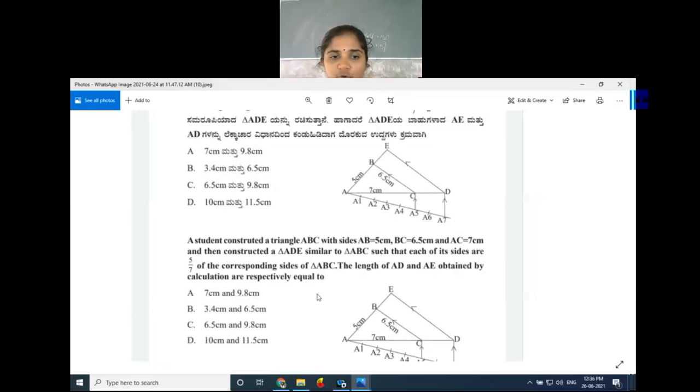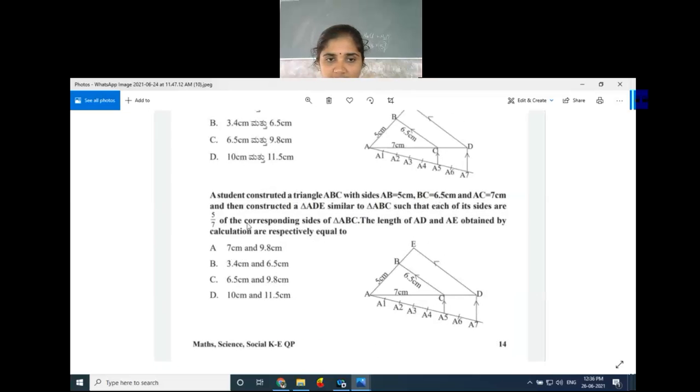Okay, next, 34th question, related to the construction chapter. A student constructed a triangle ABC with sides AB 5 centimeter, BC 6.5 centimeter and AC 7 centimeter, and then constructed a triangle ADE similar to this triangle ABC, such that each of its sides is 5 by 7 of the corresponding sides of triangle ABC.